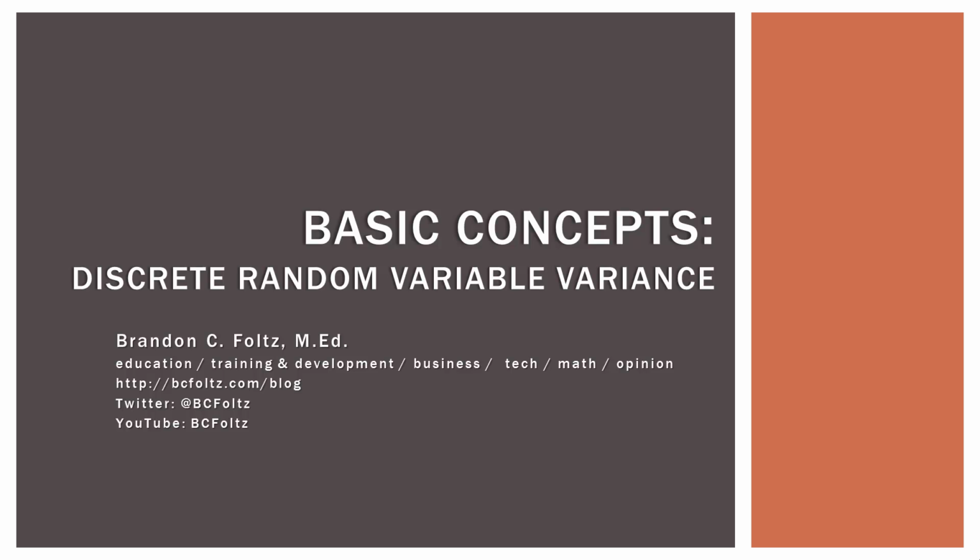All right, well, that wraps up our discussion on discrete random variable variance, and for that matter, standard deviation. Again, this is just an extension of our video on expected value. The mean, or the expected value of really anything, whether it be a discrete random variable or a continuous one, does not tell us the whole story. That's why we do things like find the variance and the standard deviation.